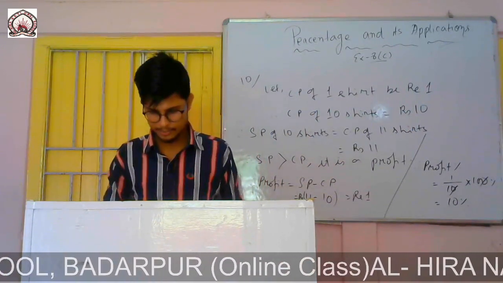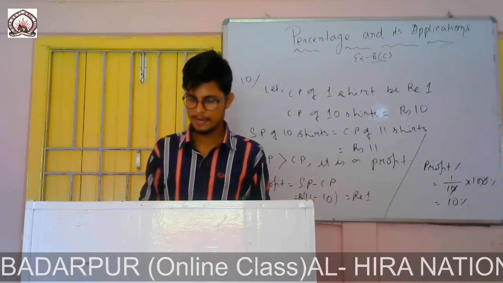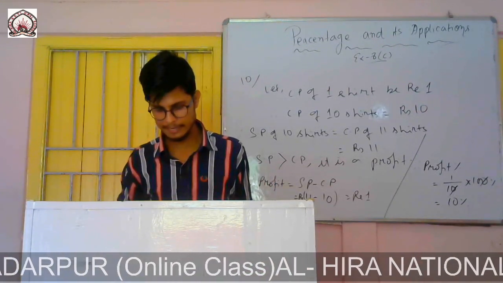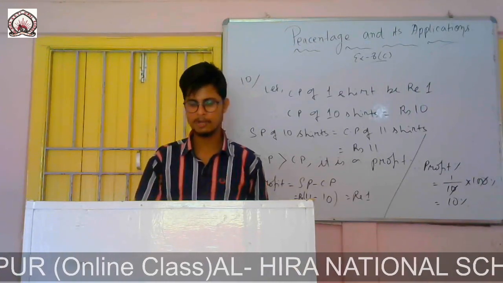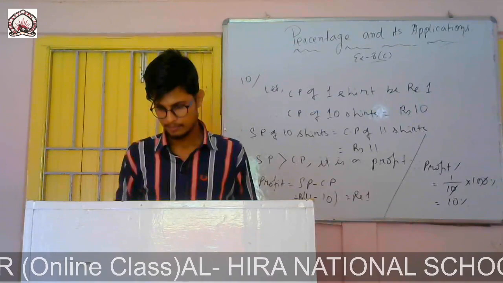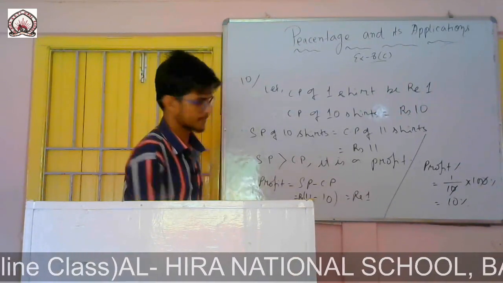So now question number 11. Pens are bought at 12 for a rupee and sold at 9 for a rupee. Find the gain percent. So pens are bought at 12 for 1 rupee and sold at 9 for rupees 1. You have to find the gain percent.